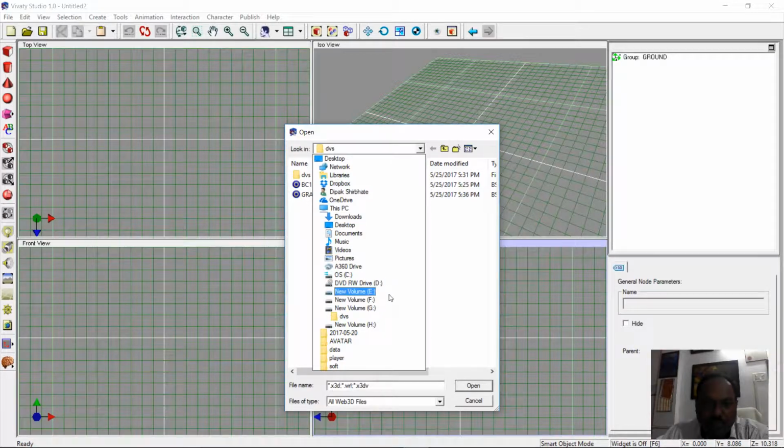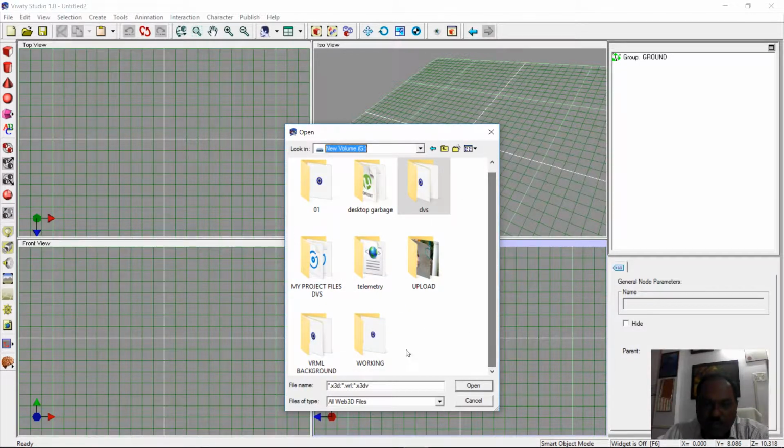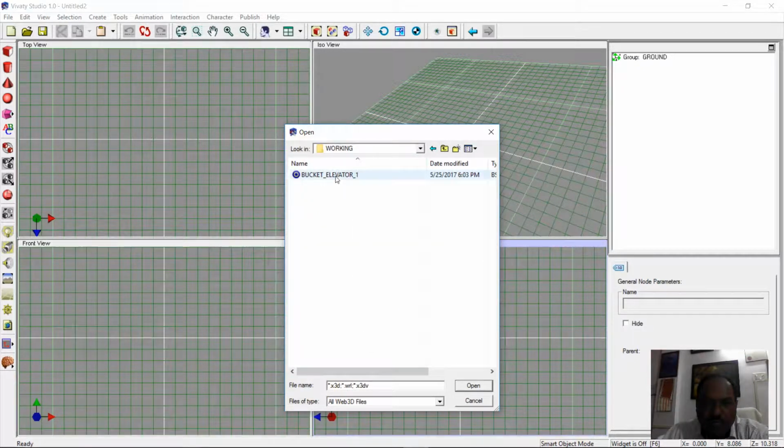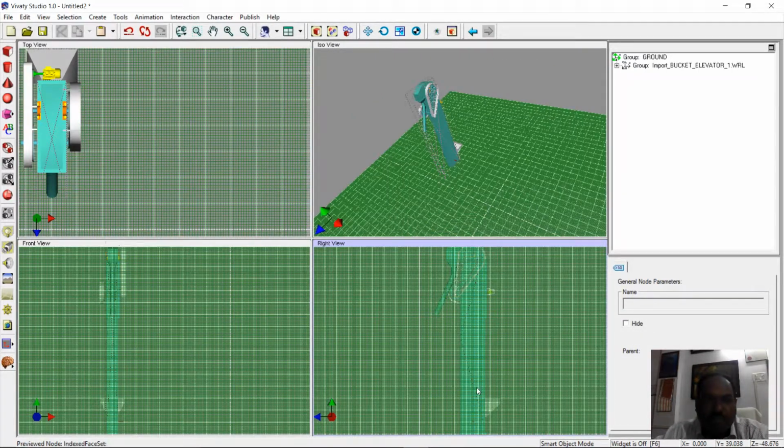It will be imported from my working directory, which is on G. From the working directory I am going to import this bucket elevator. I am importing this file, and now you can see it has been imported quickly. And now I'm going to assign sound to this bucket elevator.